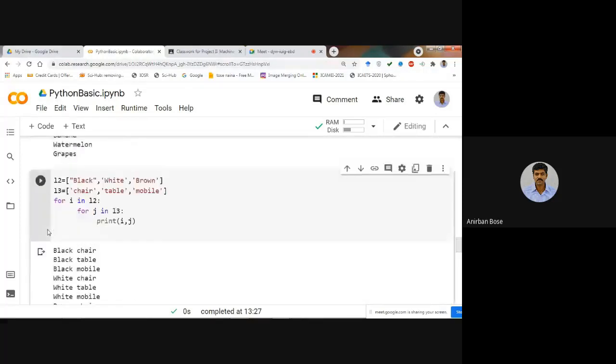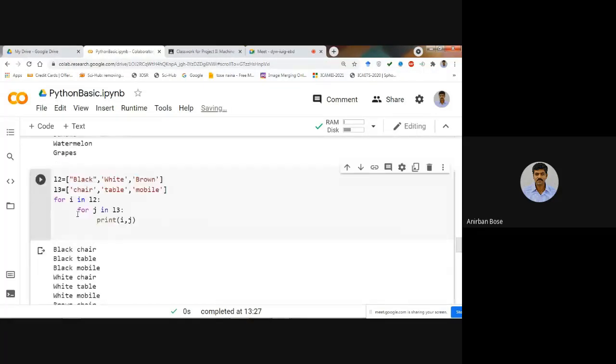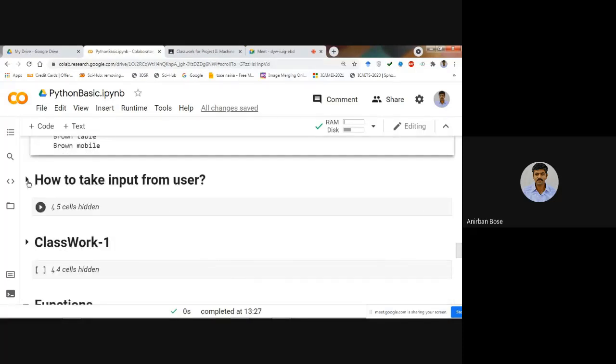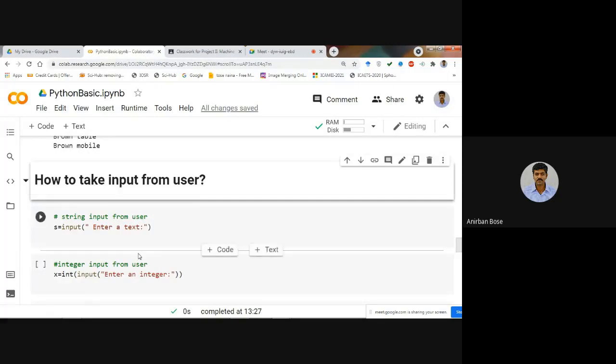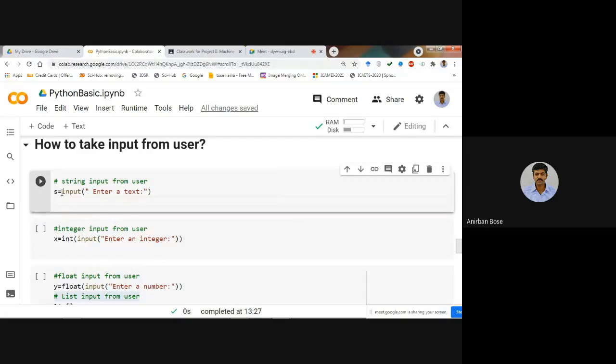Now, in all of the examples I have given, the values are already defined. Suppose we want to take input from the user. So how to take input from the user? You can take a string input in this way: give a variable name, say S, and write input, and within parentheses you give some comment so that one can enter the proper kind of input.